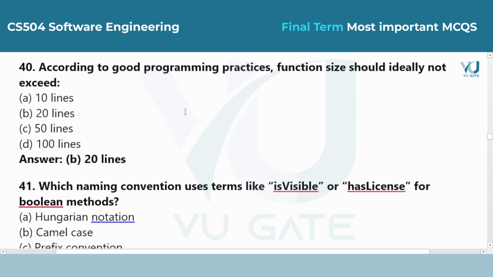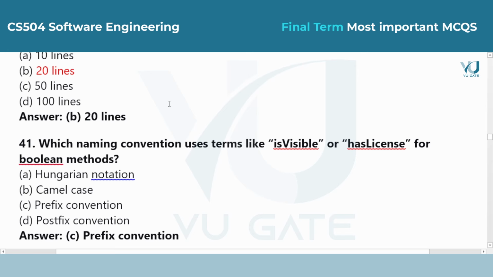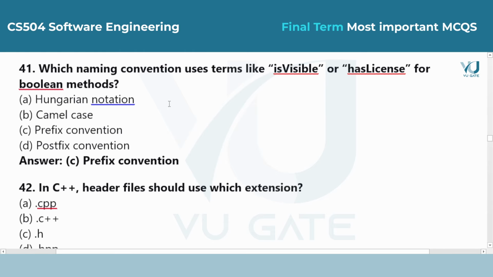Question 40. According to good programming practices, function size should ideally not exceed. Answer is option B, 20 lines. Keeping functions small makes them much easier to read, test, and debug. If a function is longer than 20 lines, it usually means it is trying to do too many things.